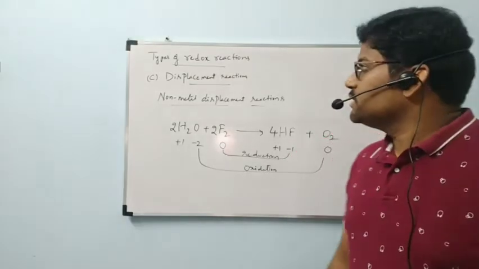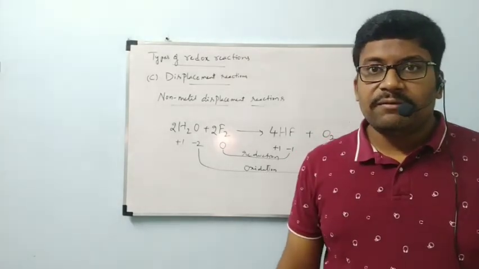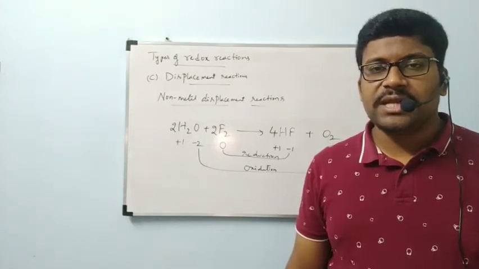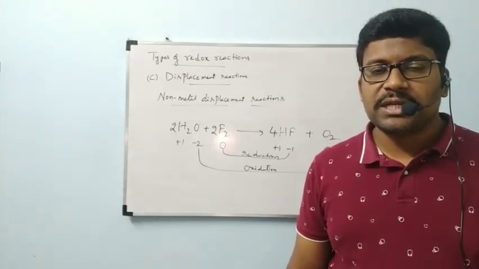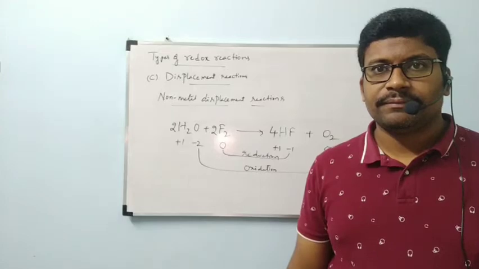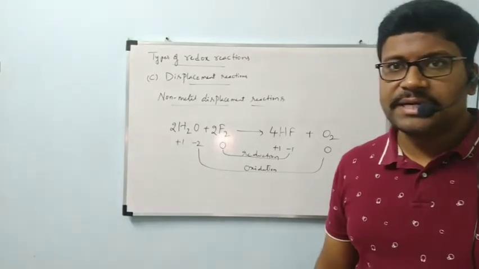This is about displacement reactions, and we remain with one more type, the final one, that is the fourth type of redox reaction, the disproportionation reaction. Let us see that one.